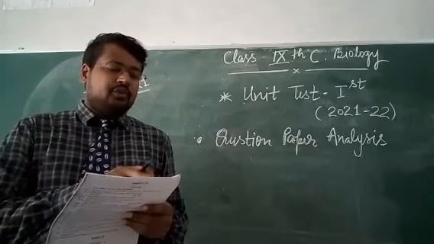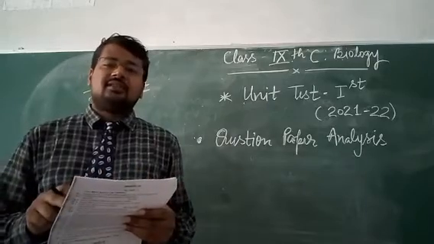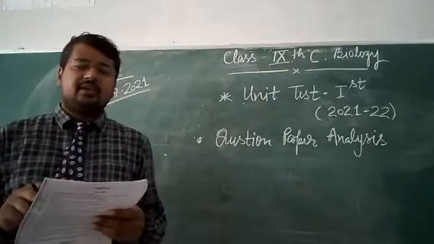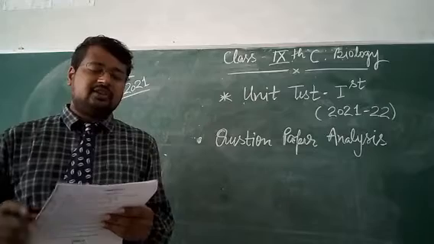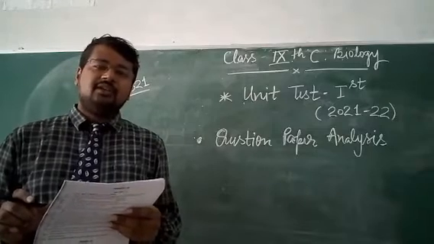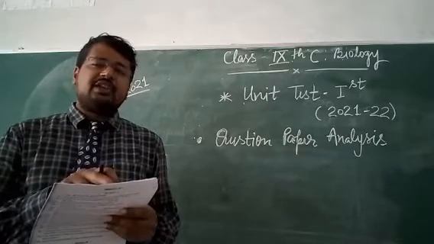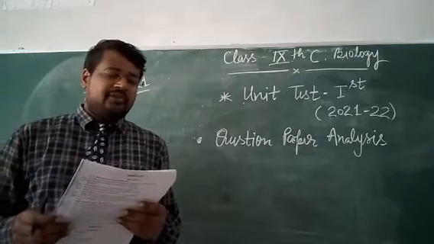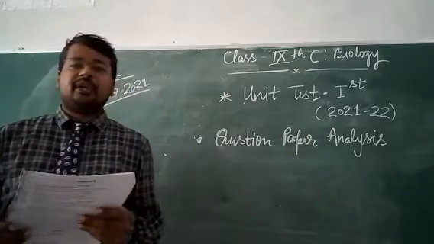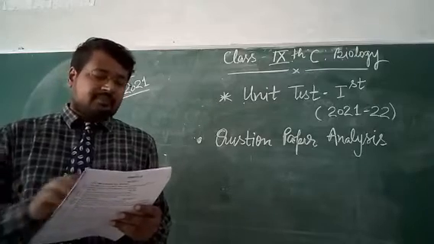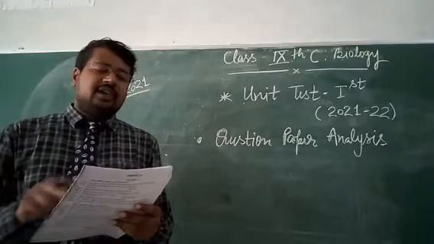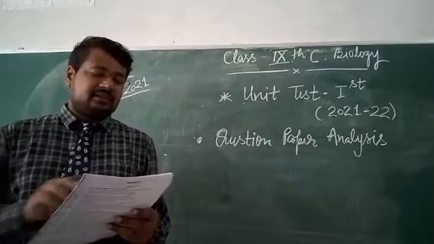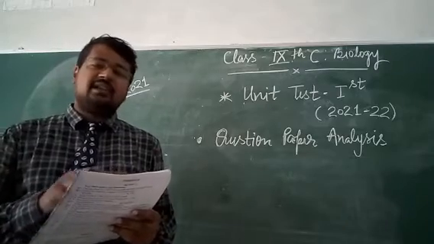Question number 9 is, who coined the word cell? Okay, you do not have to write down anything about the cell, only the term cell was given by a renowned scientist. His name is to be written. Write one function of nucleus, one prominent function. Okay. Who discovered the Golgi apparatus? Name of the scientist. Write name of the smallest cell.